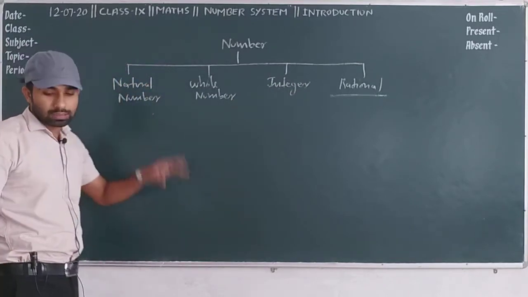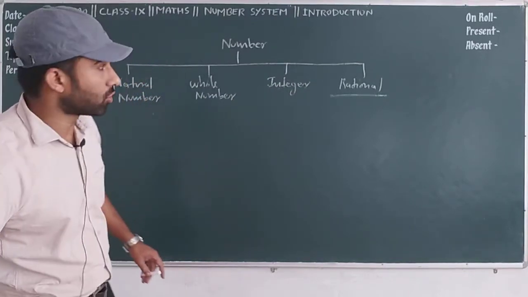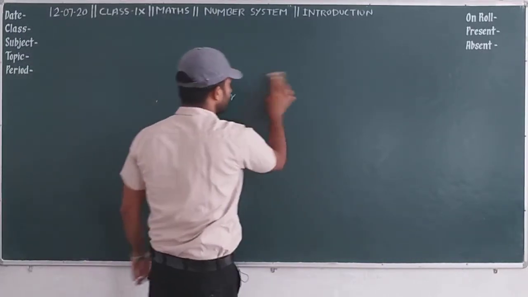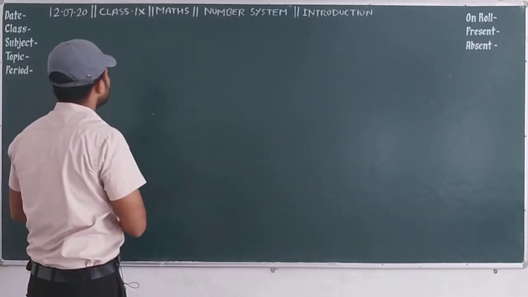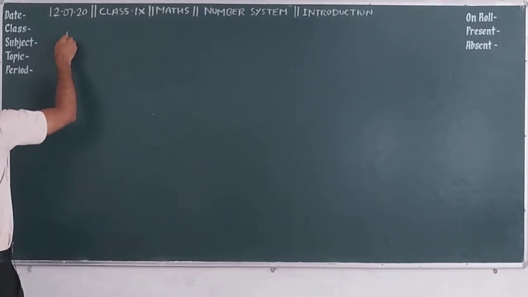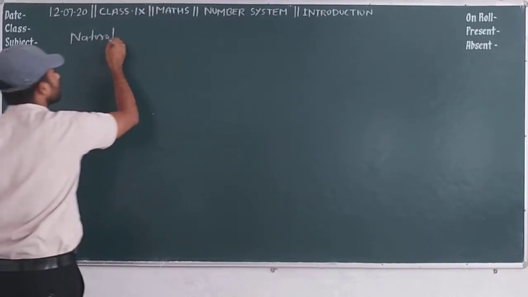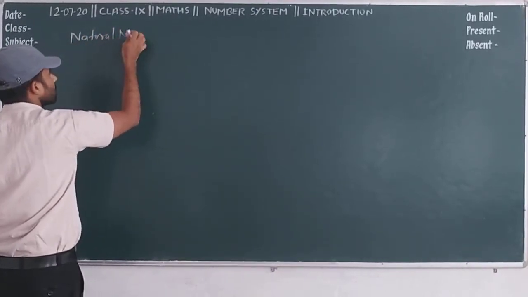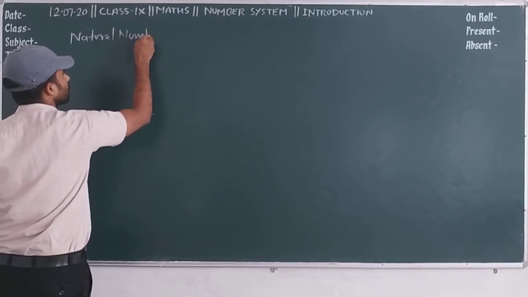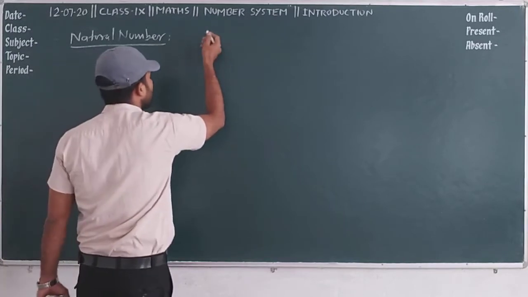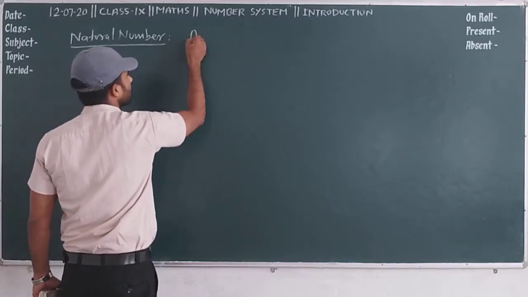So here, what is natural number? This is our question. All counting numbers are called natural numbers. Okay, first is natural number.